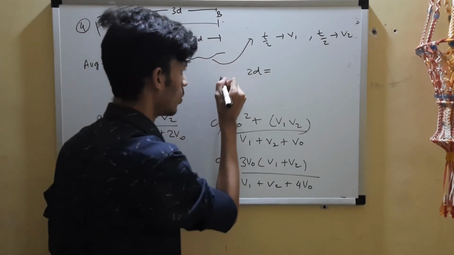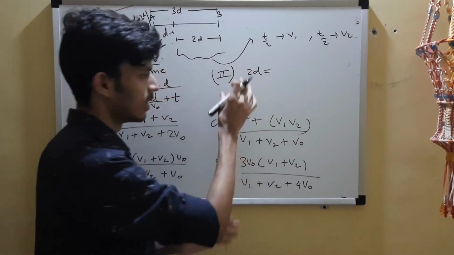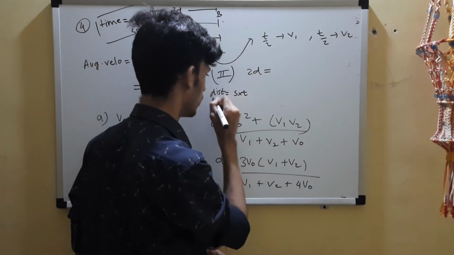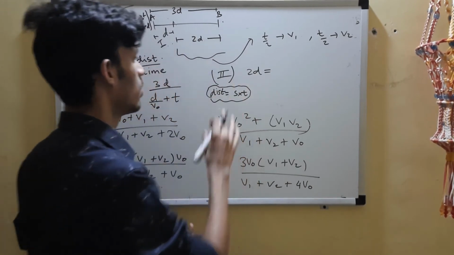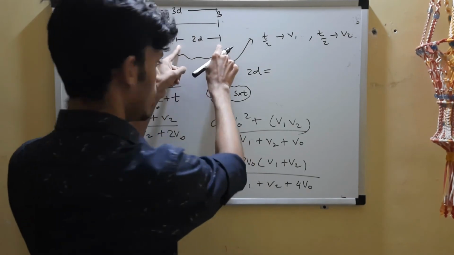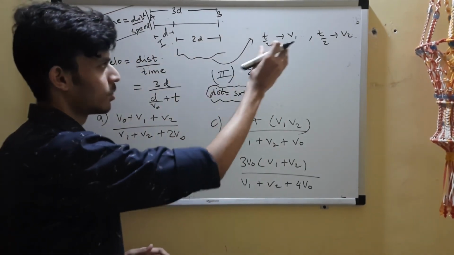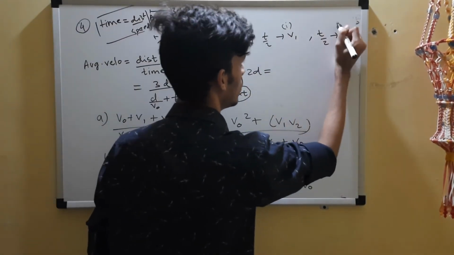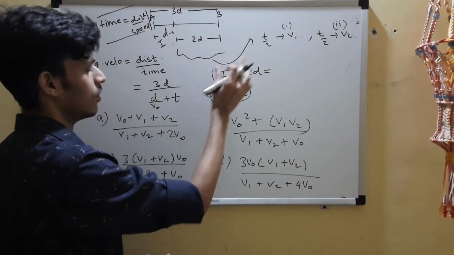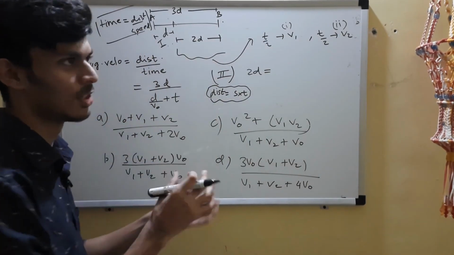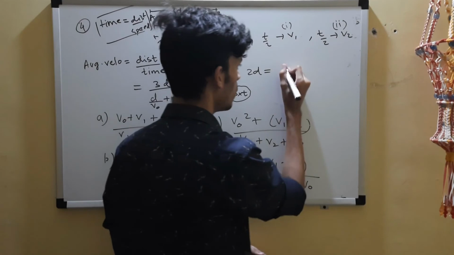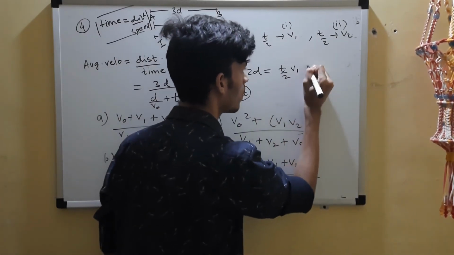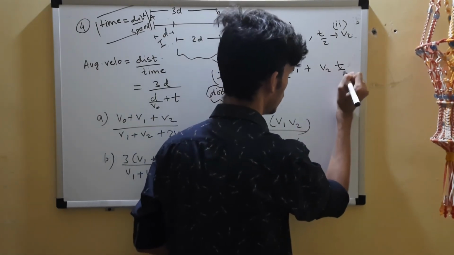So for the second portion, you are writing distance is equal to speed into time. Distance is 2d. Now for the first portion, what was it? Now that is also divided. So this is first and this is second, not to confuse with this. So among this 2d is also divided, right? For t by 2 it travels with time into speed, so speed into time. So v1 into t by 2 plus v2 into t by 2.